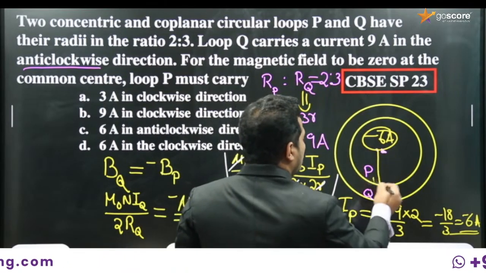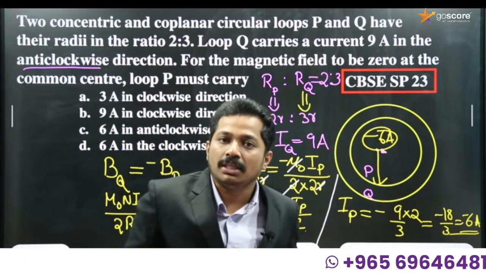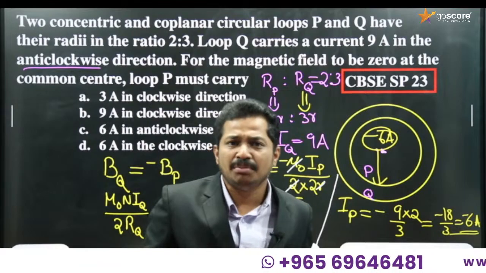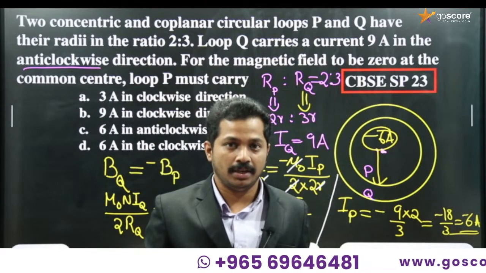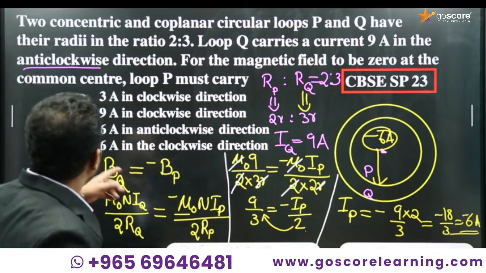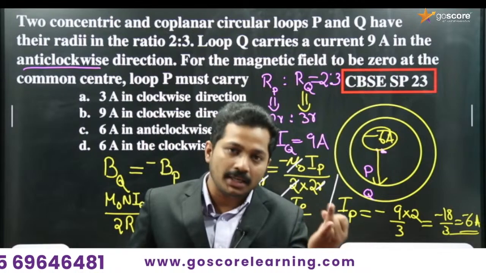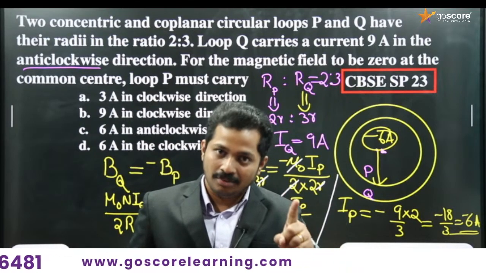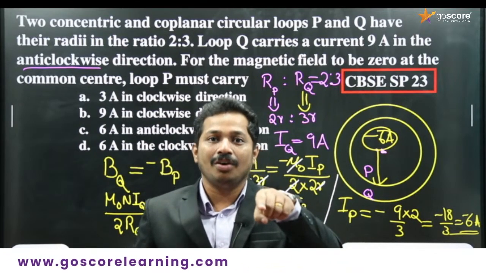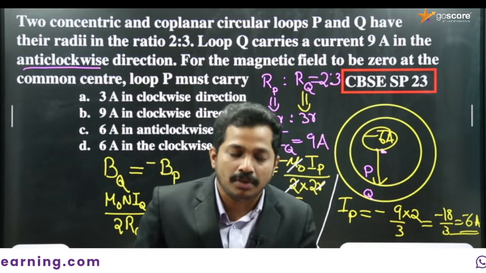This is the current through P. IP is negative 6 ampere. So what is negative 6 ampere? What is meant by negative current? Is there any idea regarding that? Negative current, because current is not a vector quantity, right? Current has direction and magnitude, but it is not a vector. Why is it not a vector? It doesn't follow laws of vector addition. That's why it is not a vector quantity.